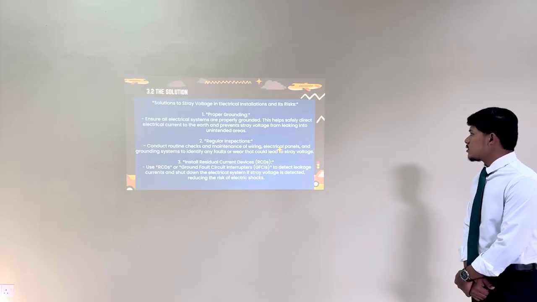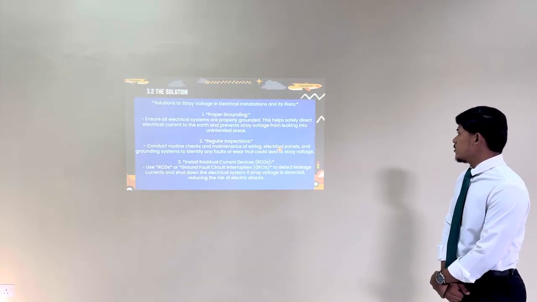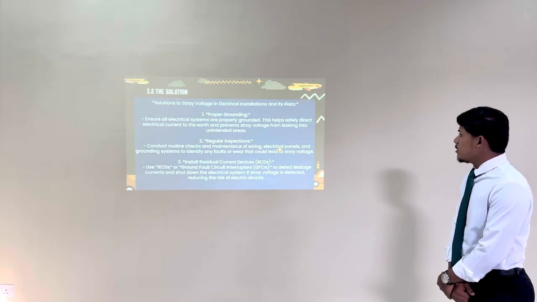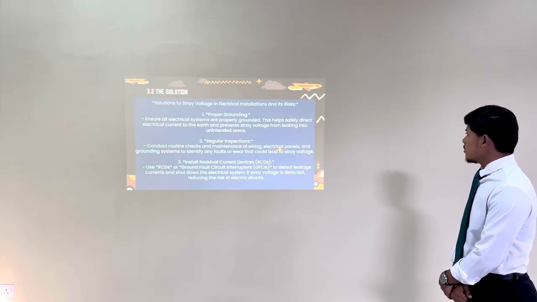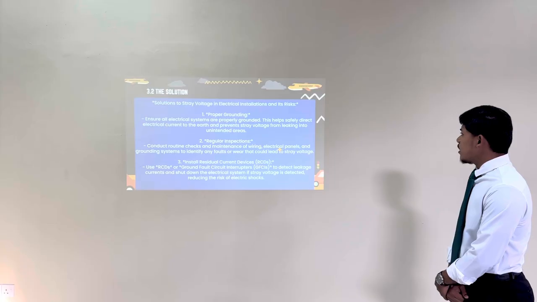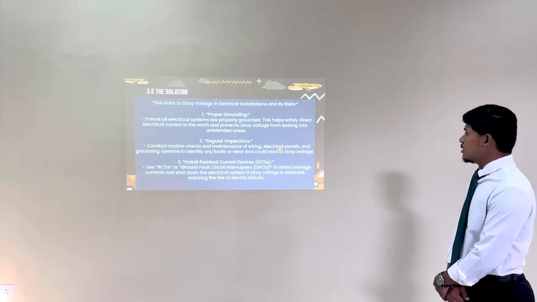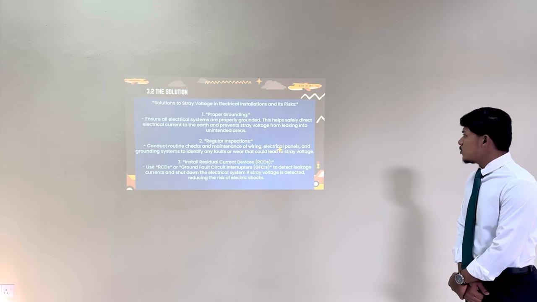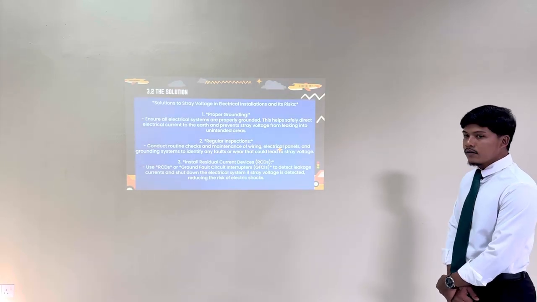Solutions to stray voltage in electrical installation and its risks. Number 1, proper grounding. Ensure all electrical systems are properly grounded. This helps safely direct electrical current to the earth and prevents stray voltage from leaking into unintended areas.